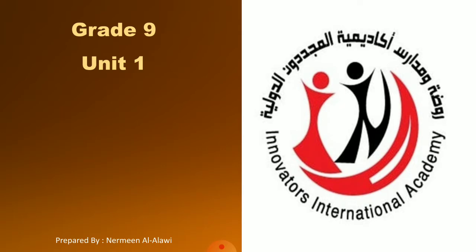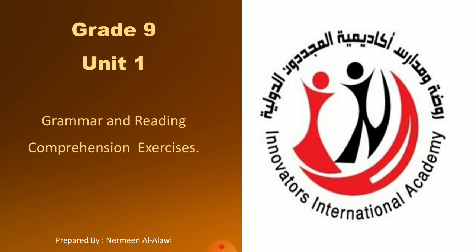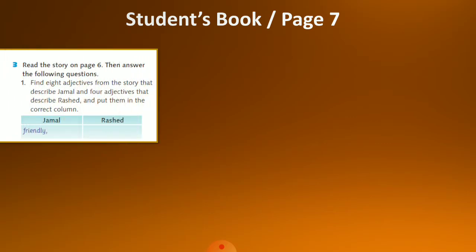It is part of Unit 1. In this video, we are doing some of the grammar and reading comprehension exercises from the student book pages 7 and 9. So let's start with the student book page 7. And we are starting with exercise 3. Exercise 3 says, read the story on page 6, then answer the following questions.